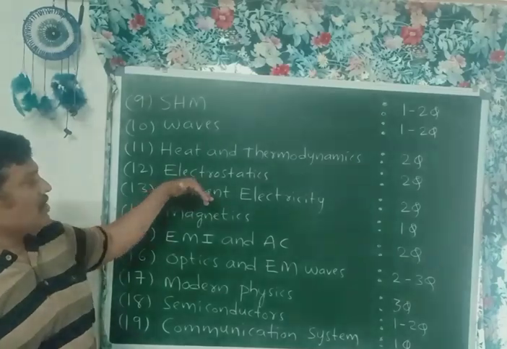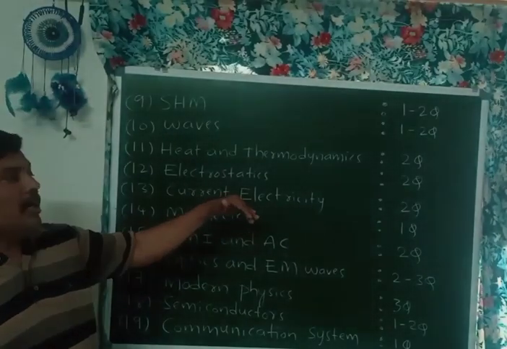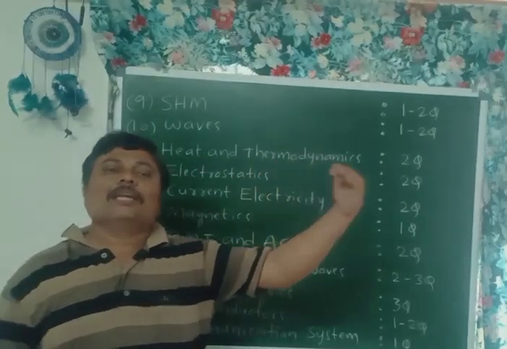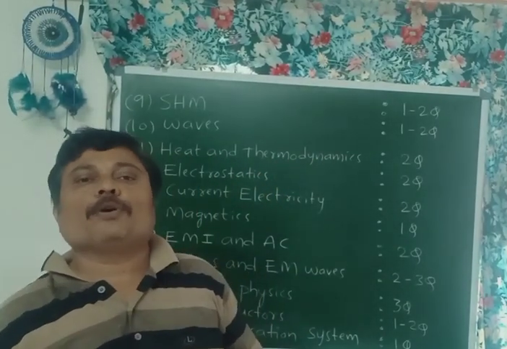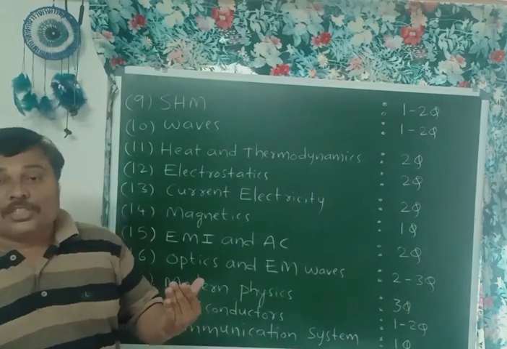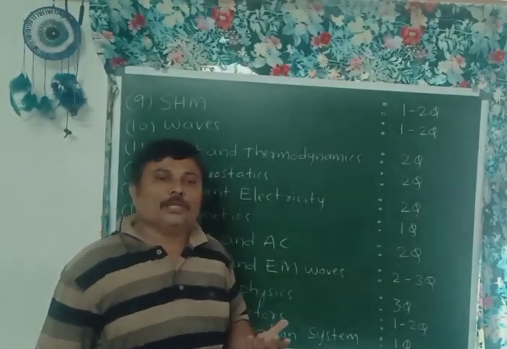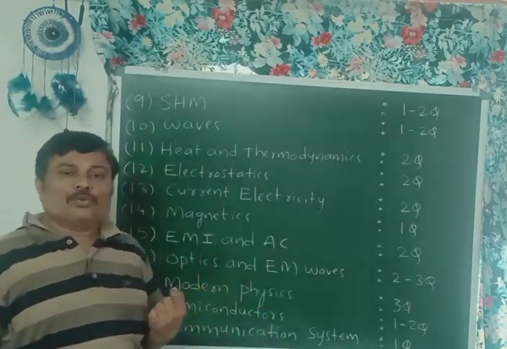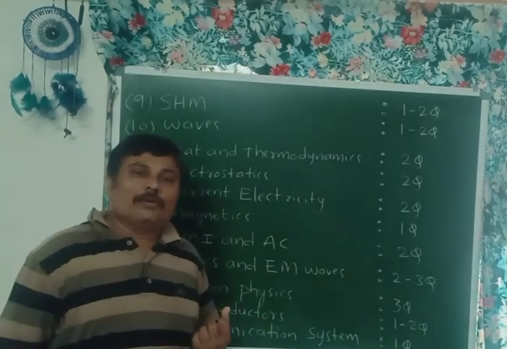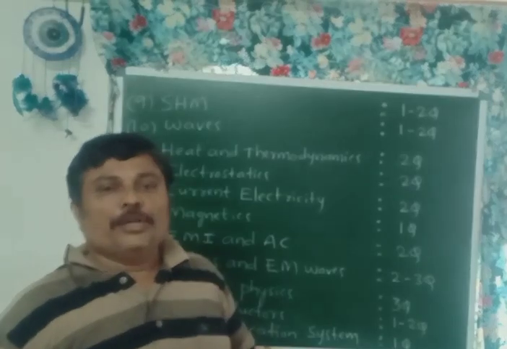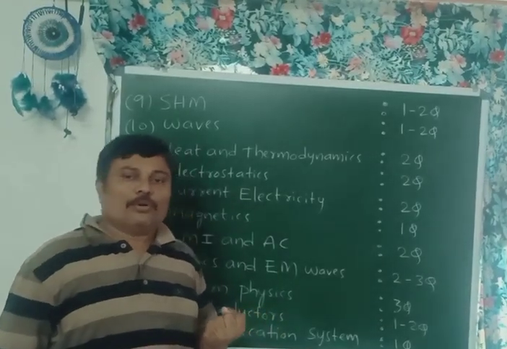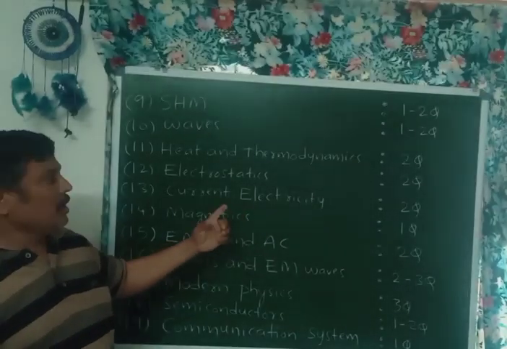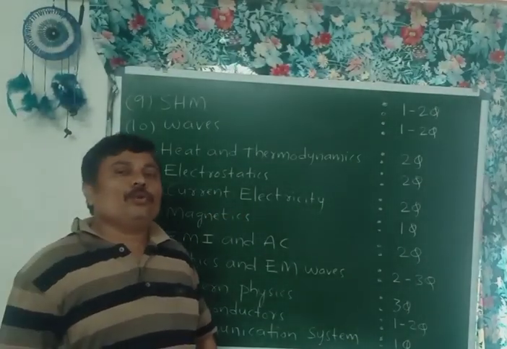Next, current electricity. From this lesson, I am expecting two questions. So sometimes electric current based questions asking is possible. So sometimes resistors, combination of resistors based. Next, regarding resistance concepts, one question asking is possible. Sometimes cells combination based questions asking is possible. Combination of cells. So I am expecting two questions from current electricity for 2022 year.